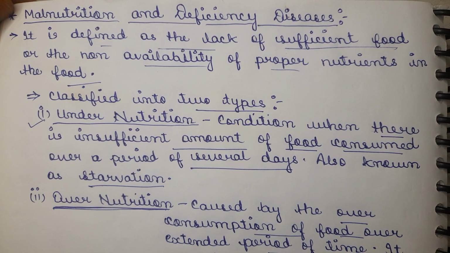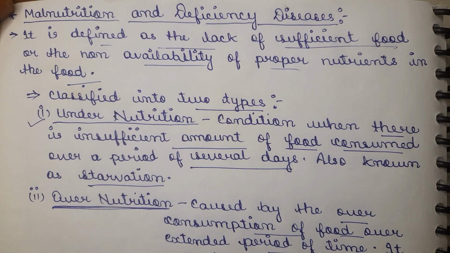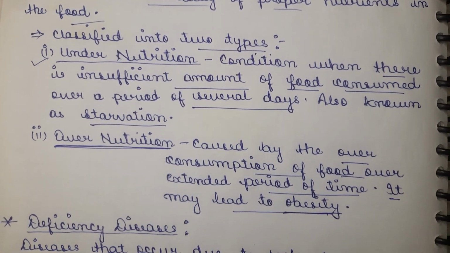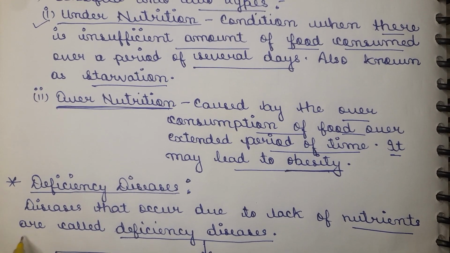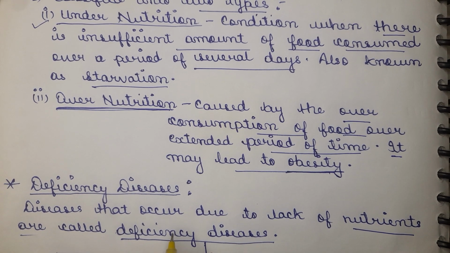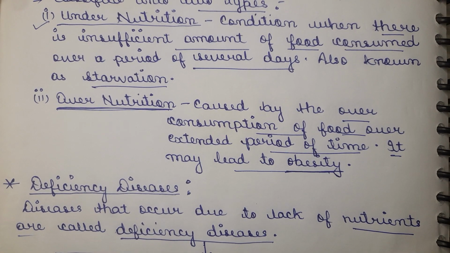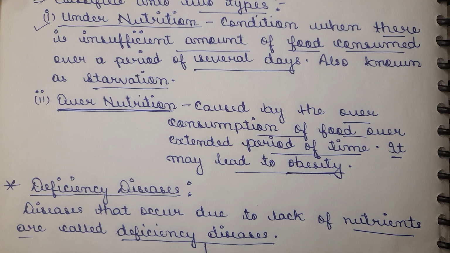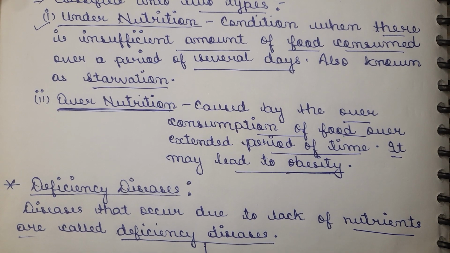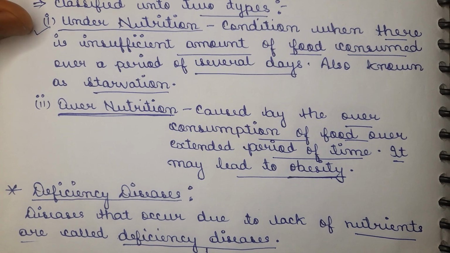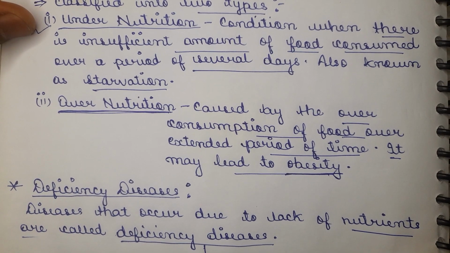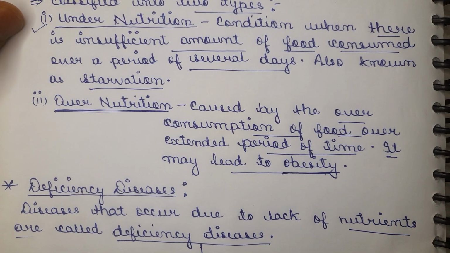Now the topic is deficiency disease. This deficiency disease occurs due to the lack of nutrients in our body, and this disease only occurs due to the intake of insufficient food that we should take in our daily life, but due to some reason we are unable to take it.